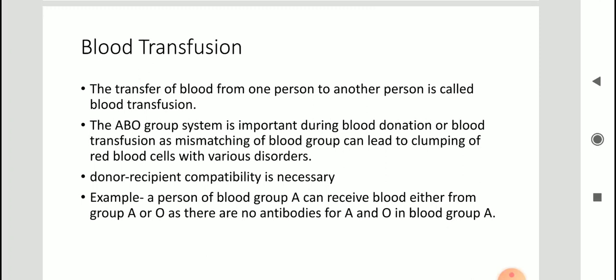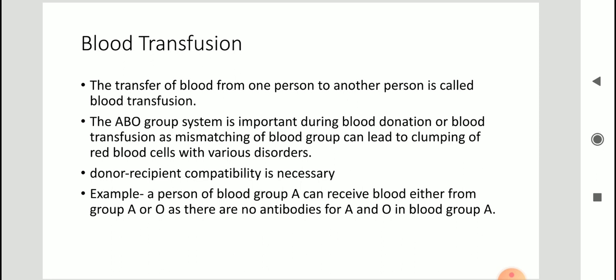Now, due to some unfortunate incident, some accident, if a person loses a lot of blood, then what will happen? The person will need blood, right? So the transfer of blood from one person to another person is known as blood transfusion. But before considering a person as a donor, proper tests are done, because there has to be donor and recipient compatibility.